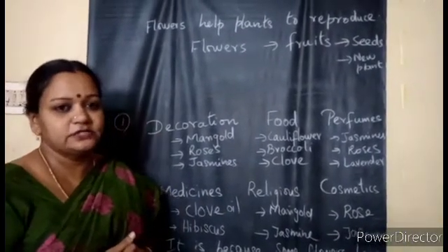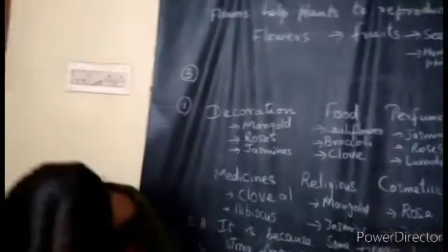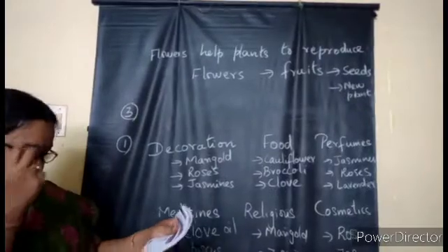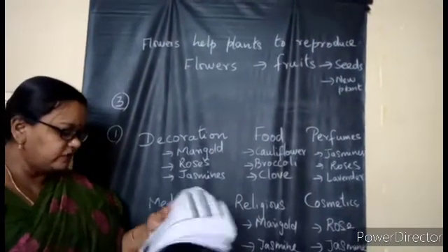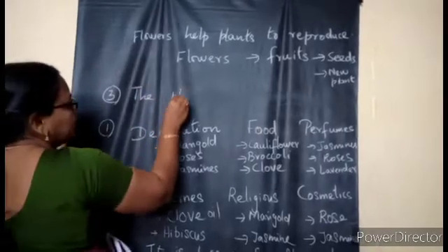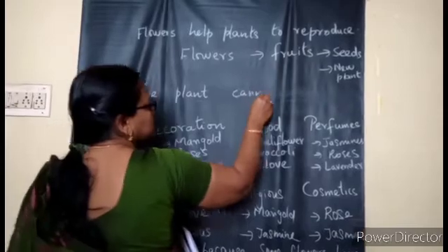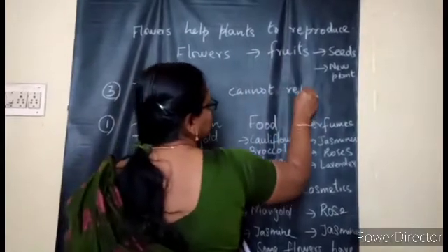You can write the answer for that third question. So what will be the third answer? Again I read the question. What would happen if you pluck all the flowers of a plant for our use? The plant cannot reproduce.